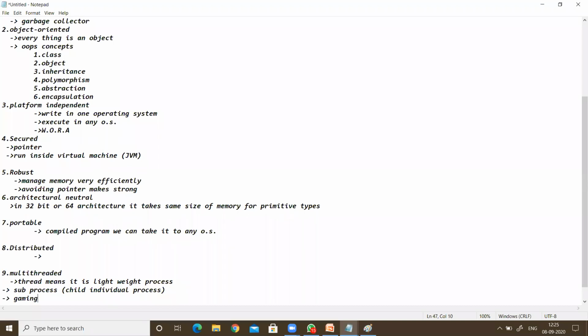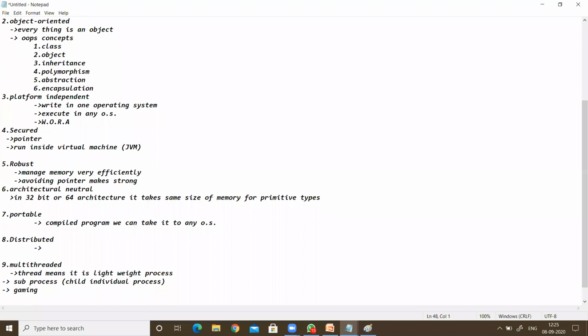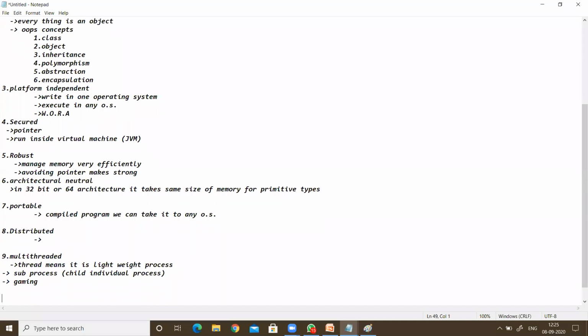We will see how to write multi-threading programs and how to execute those multi-threads at a time. We will see what the pros and cons of multi-threading are. We will see this in depth in the coming section.